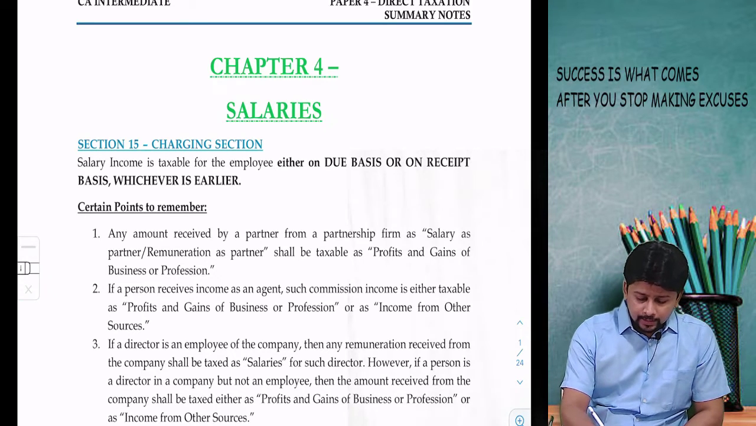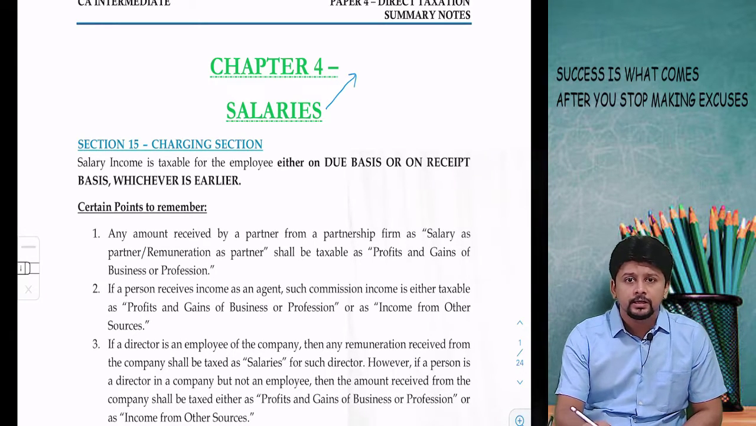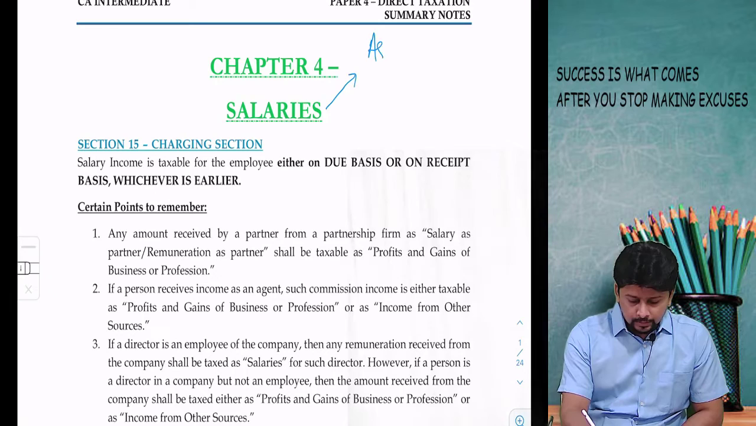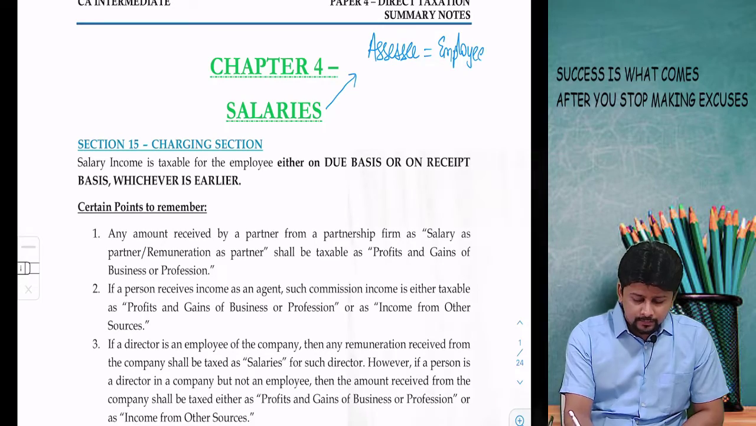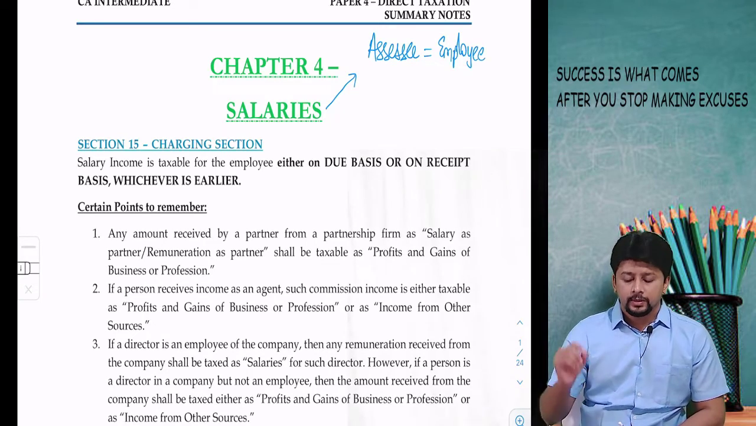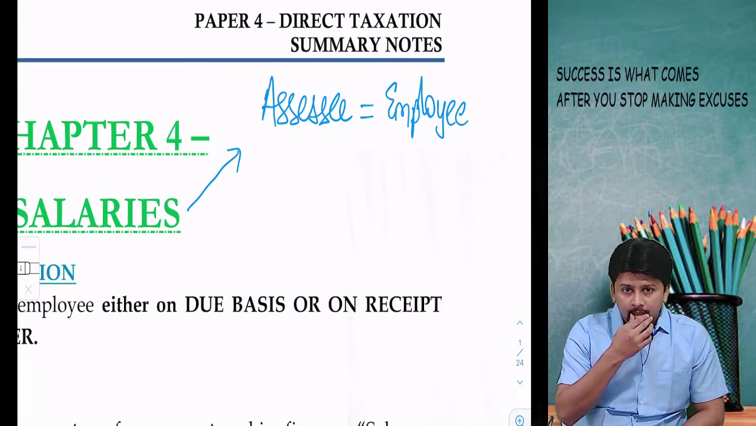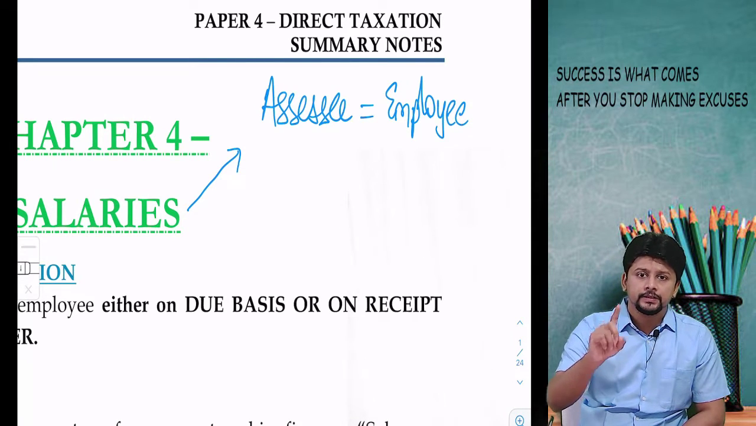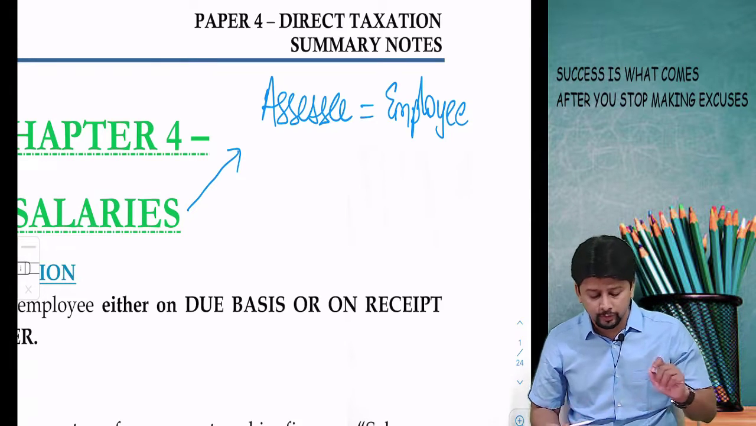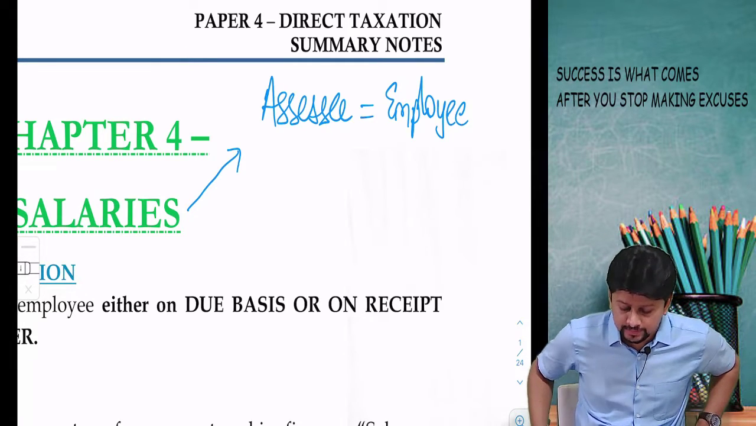When you are talking about salary income, the person, the assessee who is going to be covered in this chapter is the employee. So understand everything from the perspective of the employee. If there is any taxability, it is for the employee. If there is any exemption, it is for the employee. So you have to understand everything from the employee's perspective.